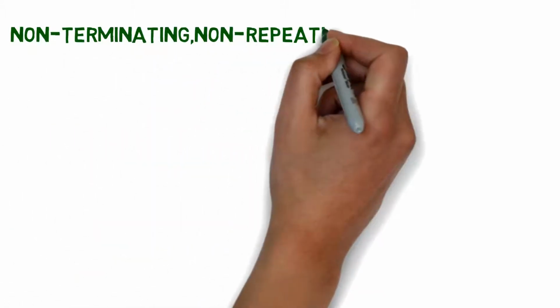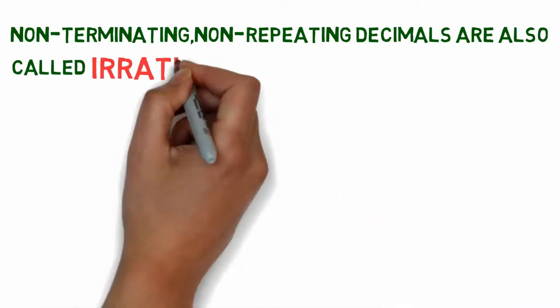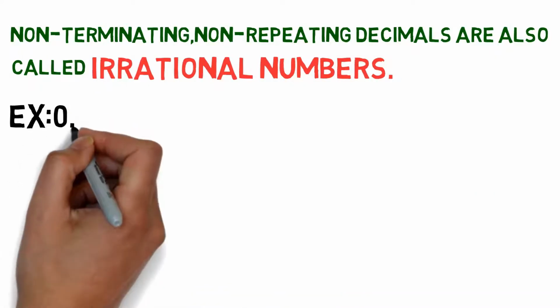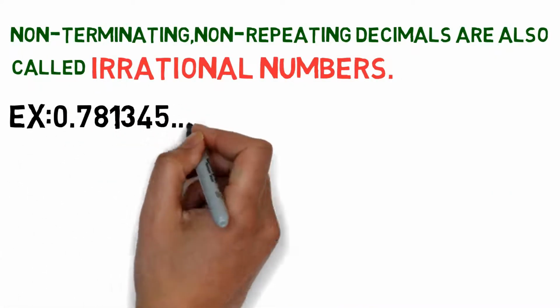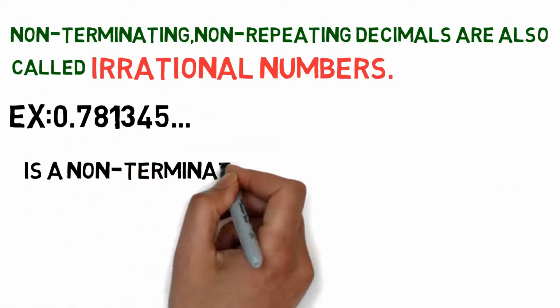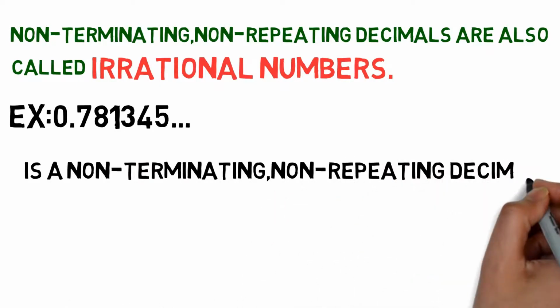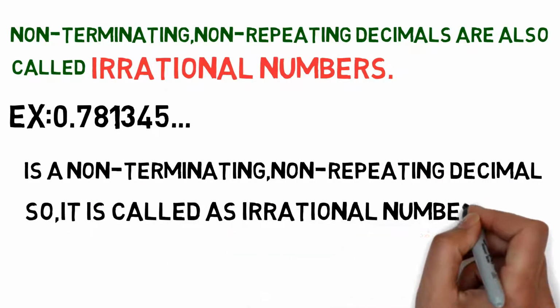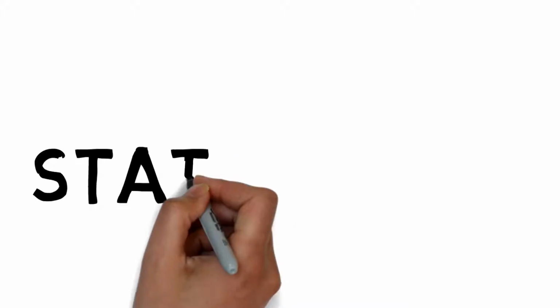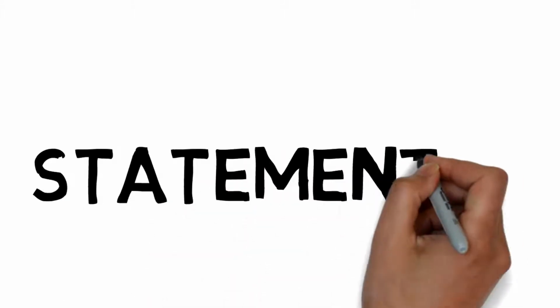Non-terminating, non-repeating decimals are also called irrational numbers. For example, 0.781345 and so on is a non-terminating non-repeating decimal, so it is called an irrational number. Now we will discuss a statement which is based on the fundamental theorem of arithmetic.